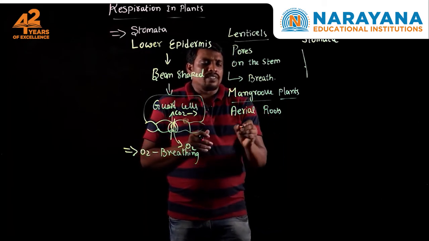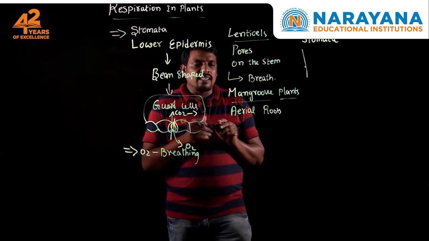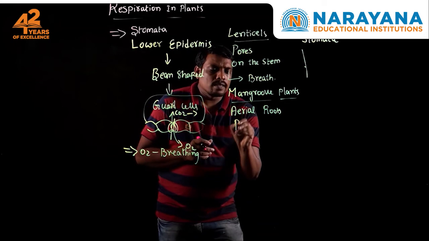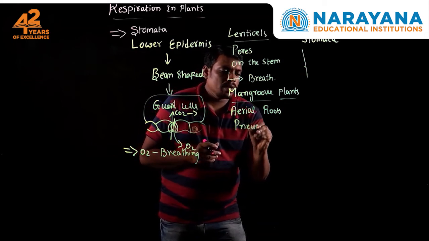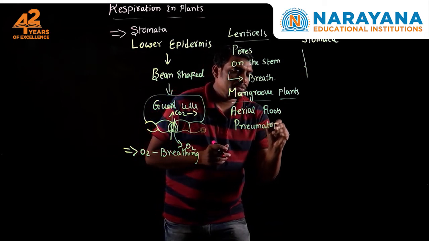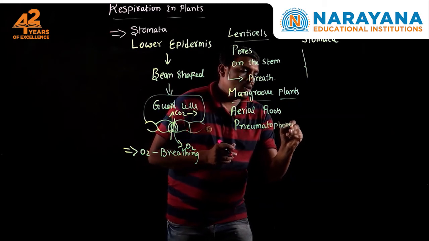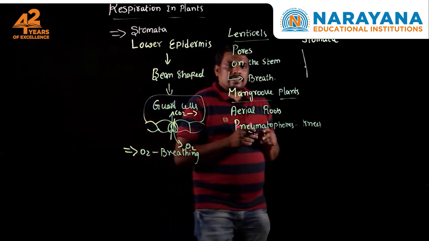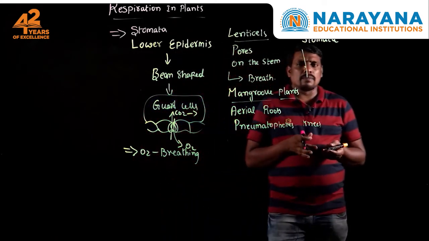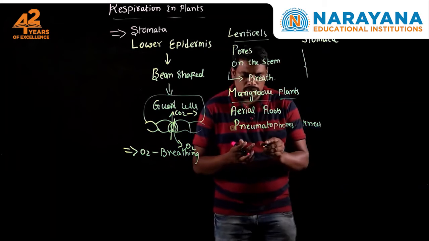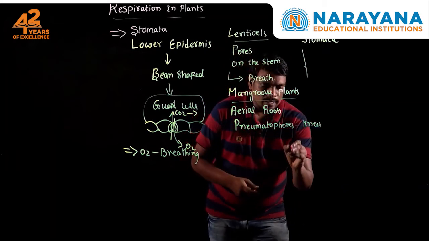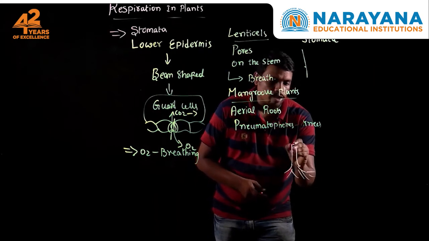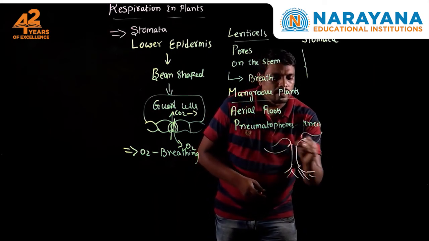Now, these aerial roots present in the mangrove plants are also known as pneumatophores or the knees. Suppose, let me draw the diagram. This is the stem and these are the roots, right? These are the leaves.